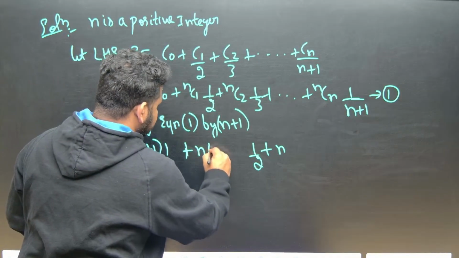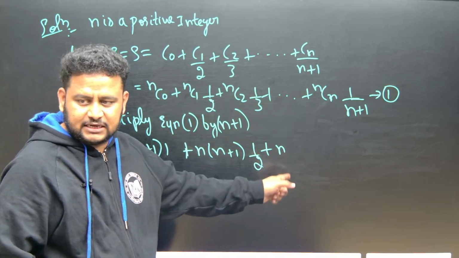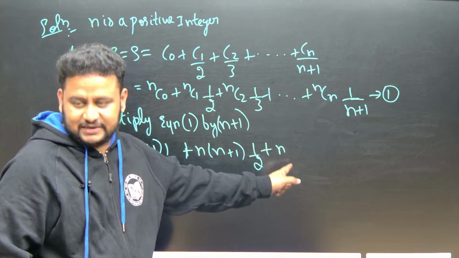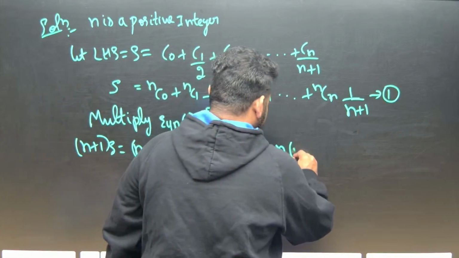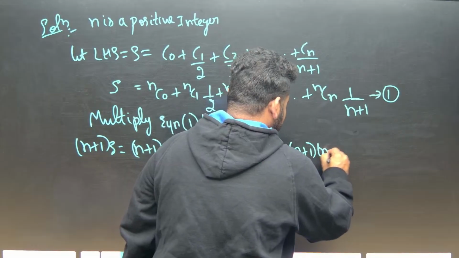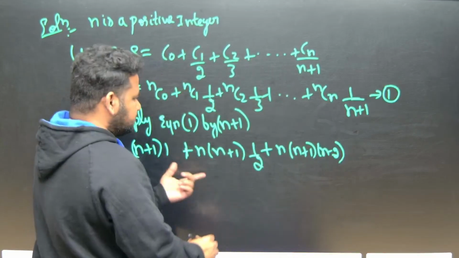N into n plus 1 into 1 by 2. nC2 is n into n minus 1. So this will become n into n plus 1, already we are multiplying, into n minus 1. This I should write it as, this divided by what I should write?